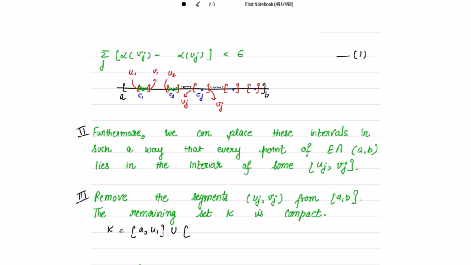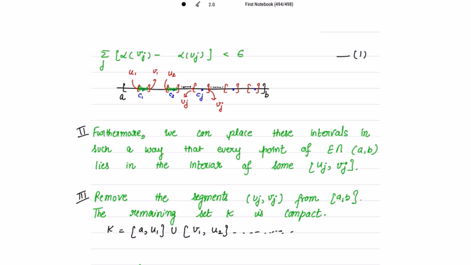Then I will take V1 and U2, okay? V1 and U2. And then this will be removed. C2, the point of discontinuity with this open interval is removed. Then is V2 and U3. Okay, so on. Now this K is compact.